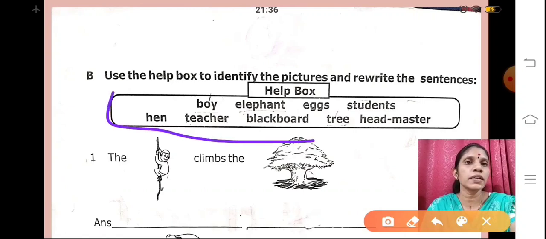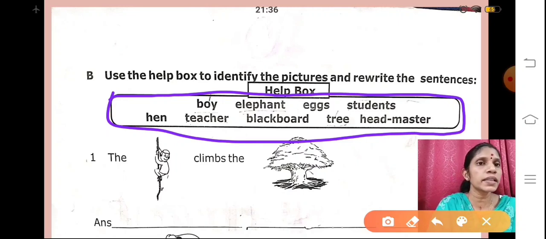You can see here what is written there, help box. So it is going to help us to make a sentence. You can see there some words are given, isn't it? There are some words given in the help box. First we will read the words.